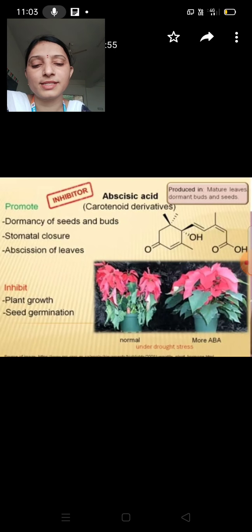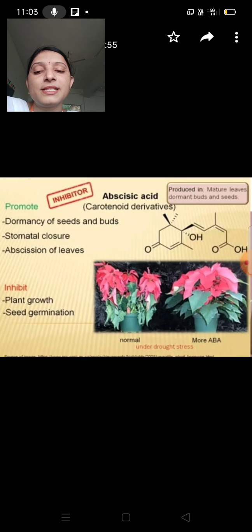So abscisic acid is inhibitory. Abscisic acid inhibits plant growth and seed germination. Overall, abscisic acid is an inhibitor of plant growth.